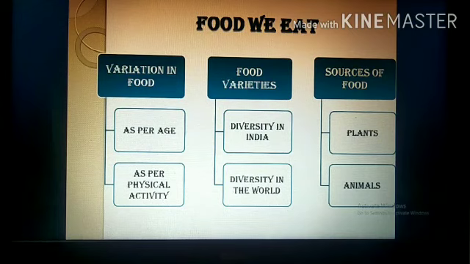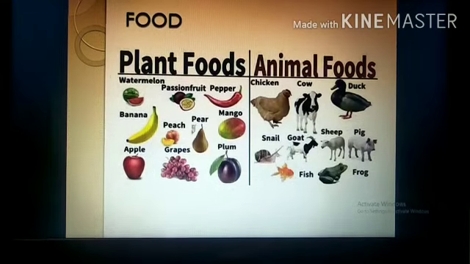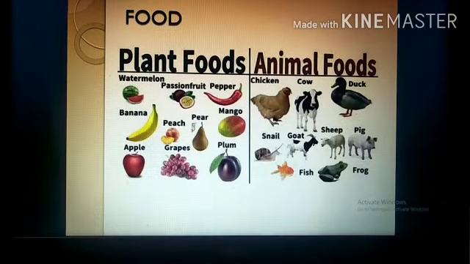We get food from plants and from animals. Now let us discuss it. Number one, you can see in the picture, we have a column. One side it's plant food, other side it is animal foods. You can see watermelon, passion fruits, all the fruits are given this side, and this side it is like what all things we can get from cow. We are getting milk, from goat we are getting meat, like that we have many things.